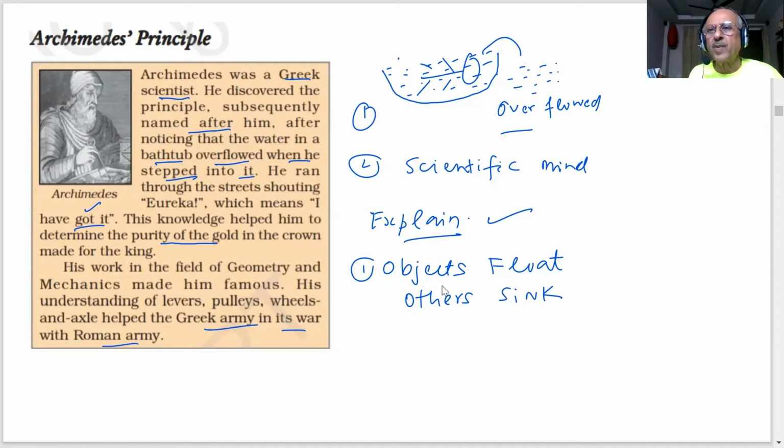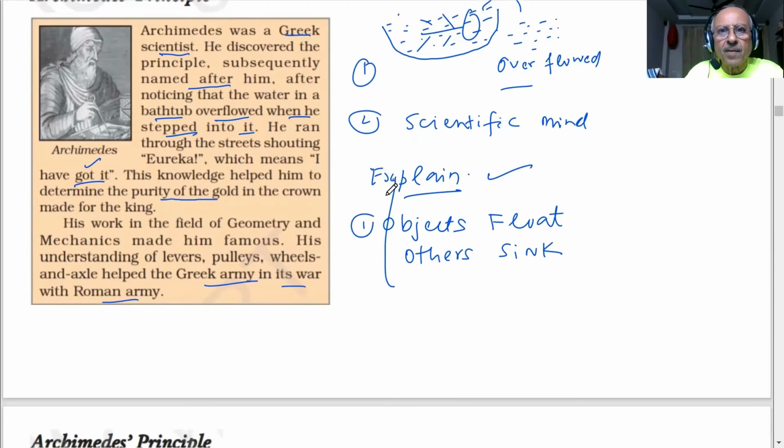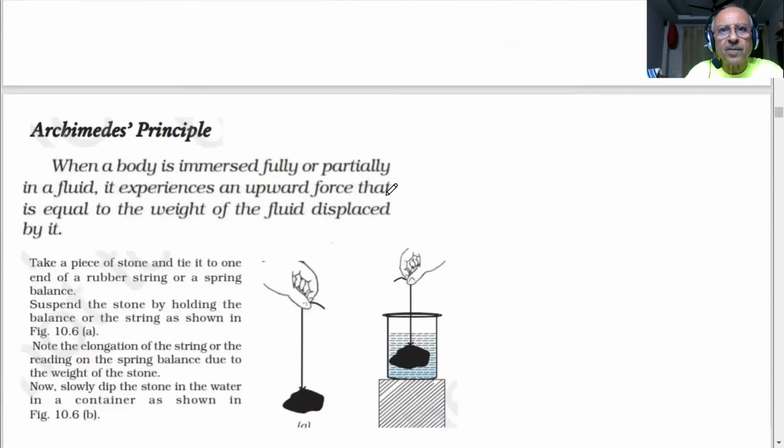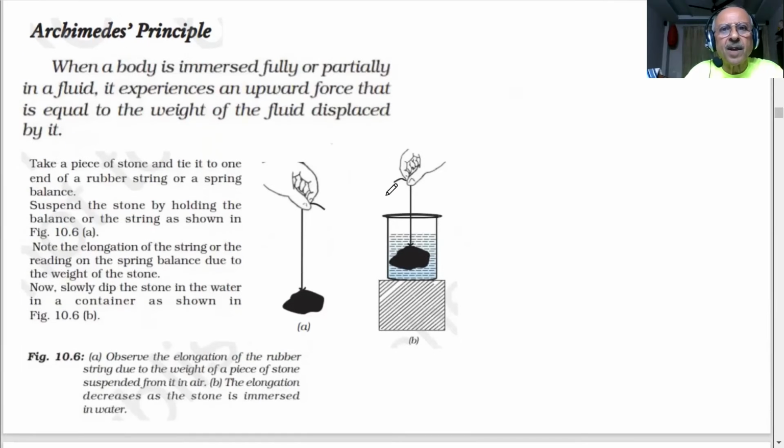Why do we experience apparent weight or loss in weight when objects are immersed inside liquids? Okay, let us go further. Interesting story, students. Let us see what is happening.